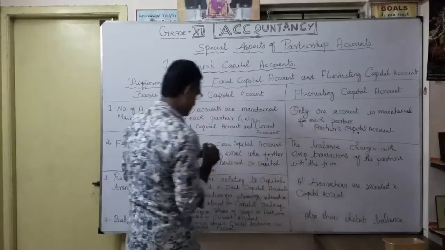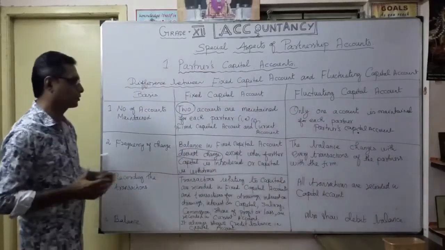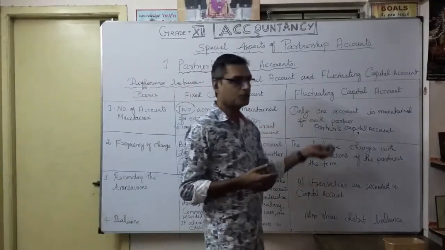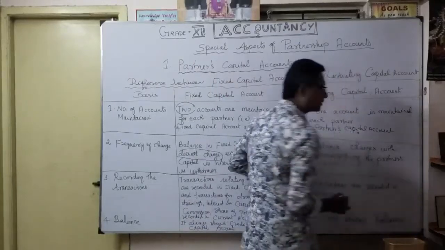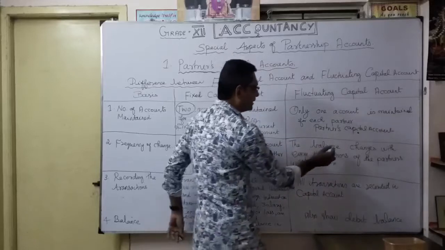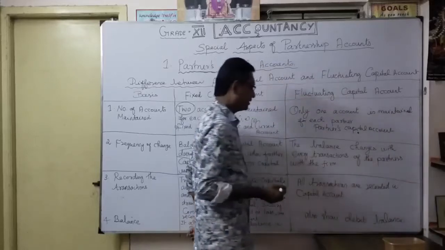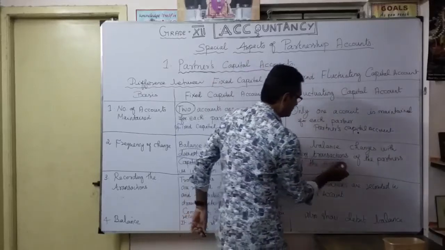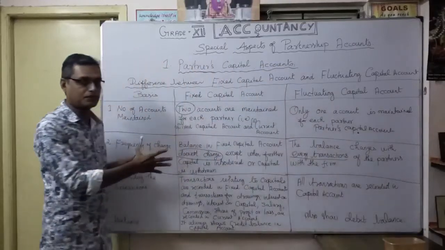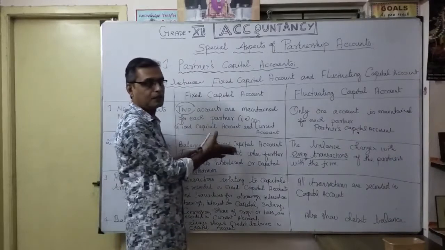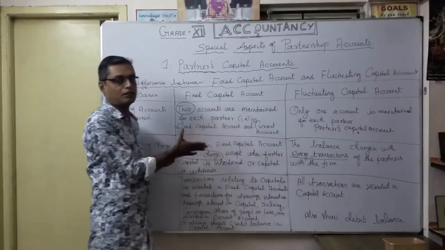Understood? That is very, very important under the fixed capital account.